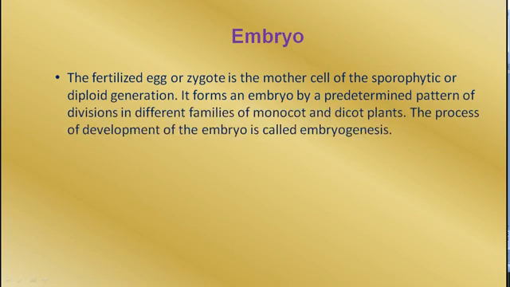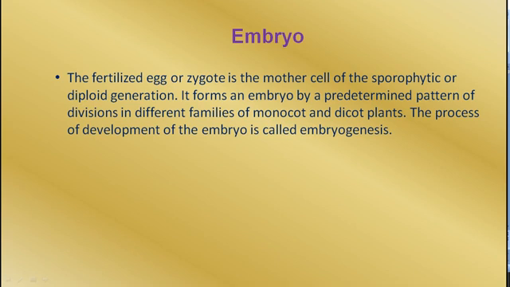Now come to the development of embryo. The fertilized egg or the zygote is the mother cell of the sporophytic or diploid generation. That is, after fertilization of the ovum, a diploid zygote is formed and it is the beginning of the diploid generation, or the sporophyte.